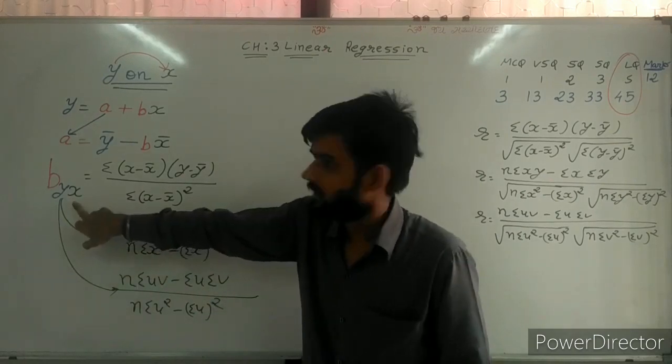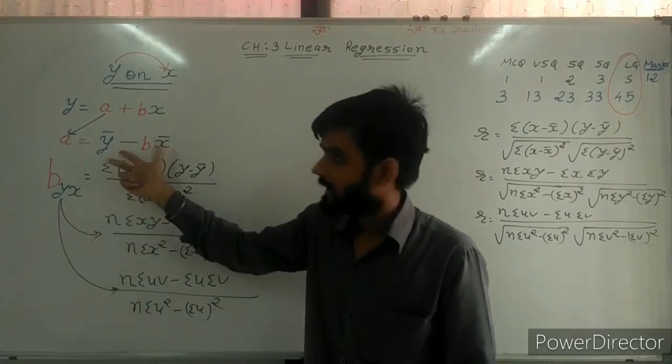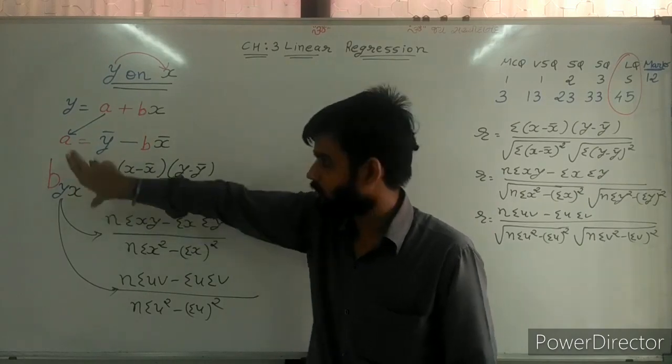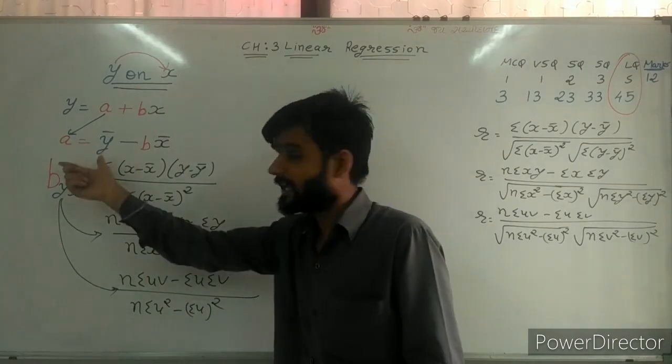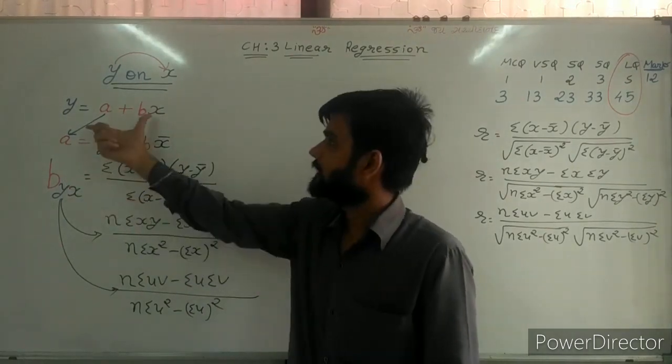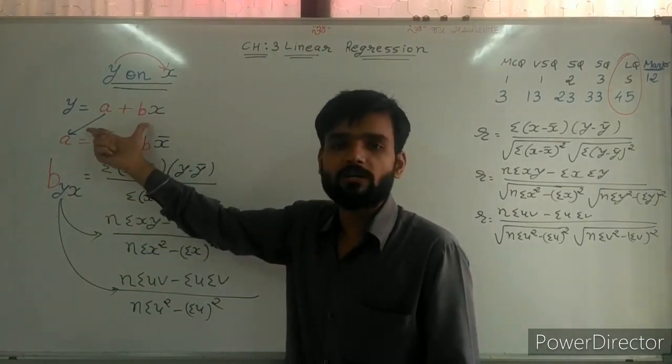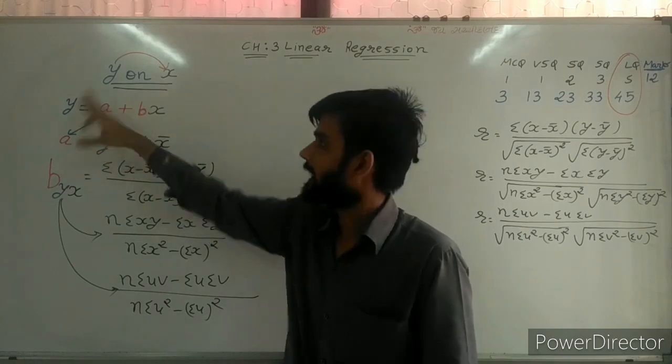Now, after finding B, we can find A easily. First of all, we need to find these two values. First, we need to find B. Second, we need to find A. And on these two bases, we can make the function relation between Y and X. And Y on X we can make.